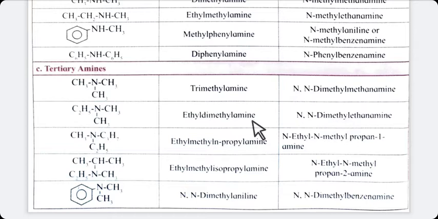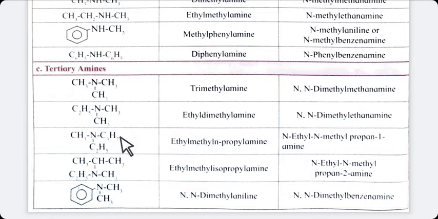So in this example, on the right side two methyl groups are there. So it is alkyl, meaning N,N-dimethyl, and on the left side one ethyl group is there. So it is ethanamine. N,N-dimethyl ethanamine. Now in the next example, three groups are different.